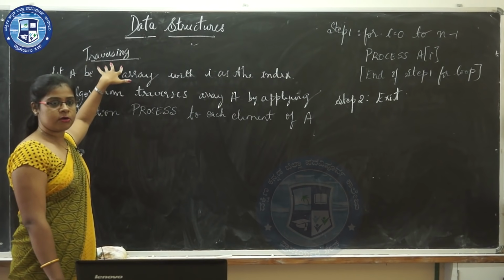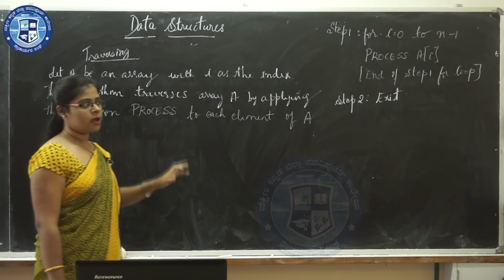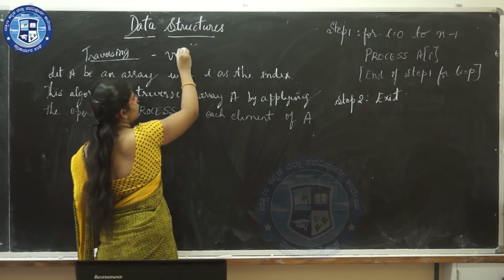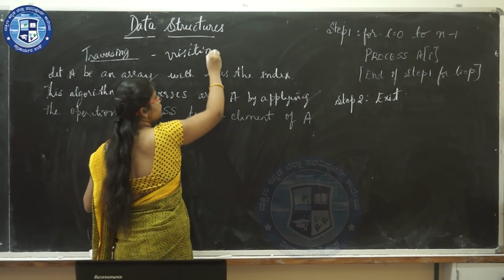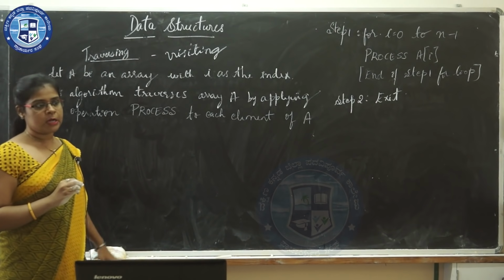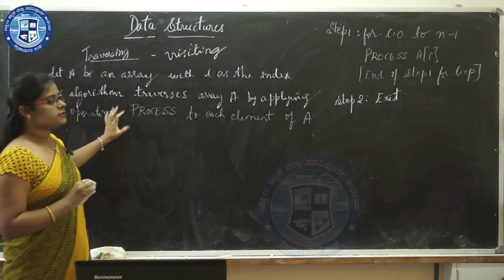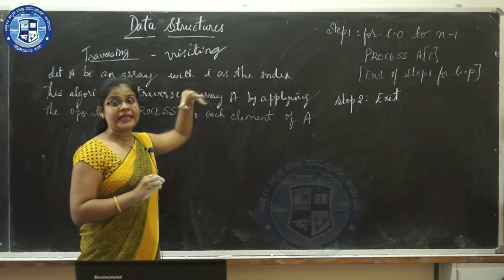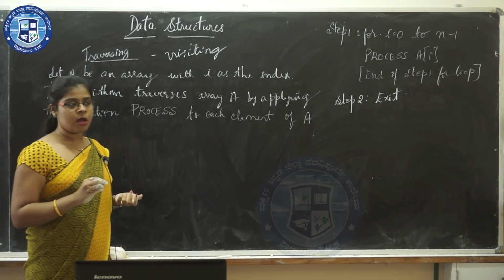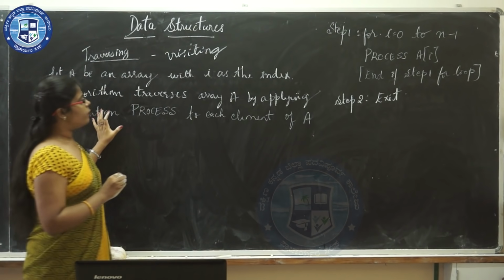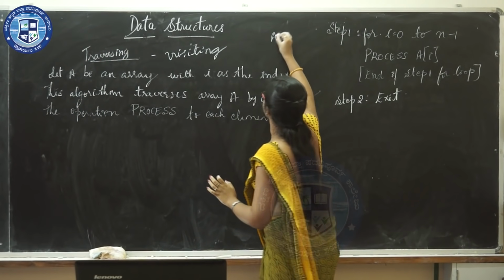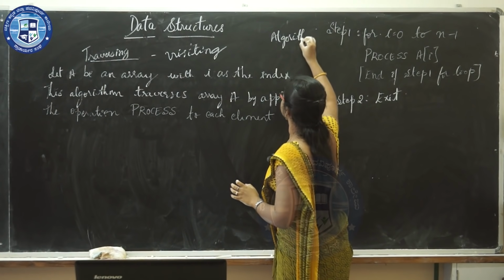The next concept is traversing. I told you that traversing is the process of visiting each element of an array exactly once to perform some operation. Traversing is the process of visiting each element of an array exactly once to perform some operation. Now we shall write an algorithm for traversing.